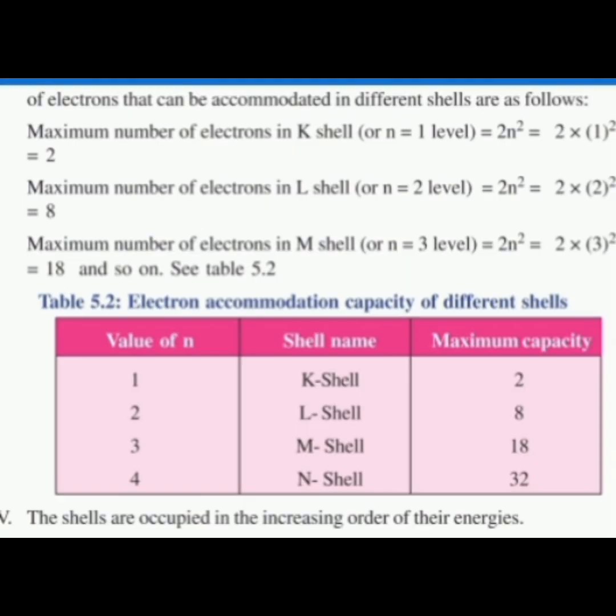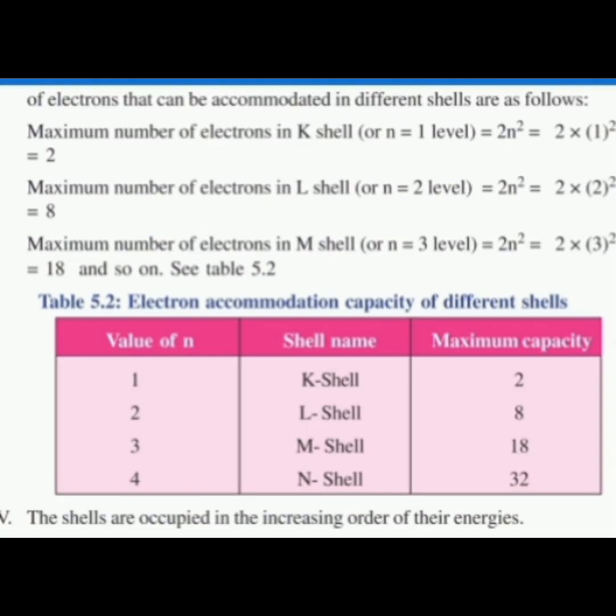2n to the power of 2 is equal to 2 into 1 to the power of 2. As K shell is the first orbit, it is 1 to the power of 2. So the answer is 2. So here the number of electrons is 2. The maximum number of electrons in L shell, n is the second level, that is 2n to the power of 2, this is 2 into 2 to the power of 2, which is 8. So in L shell the maximum number of electrons is 8, and similarly in M shell, it is the third level, so 2 into 3 to the power of 2 is 18.